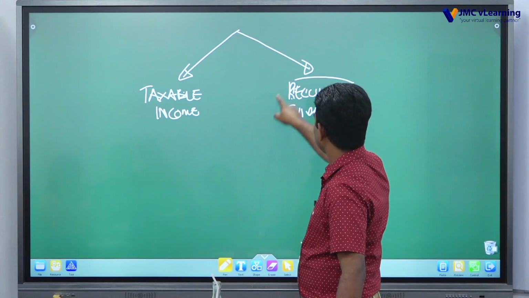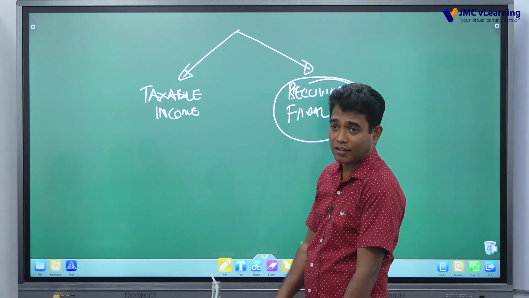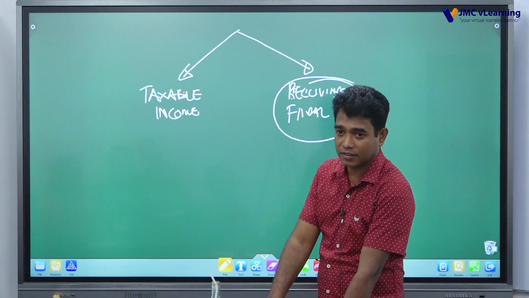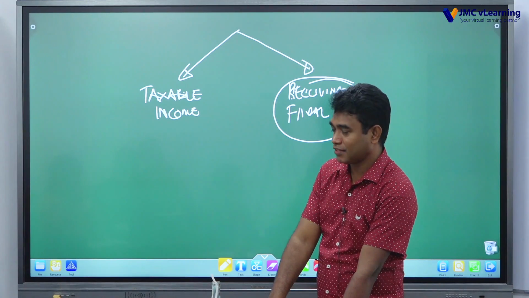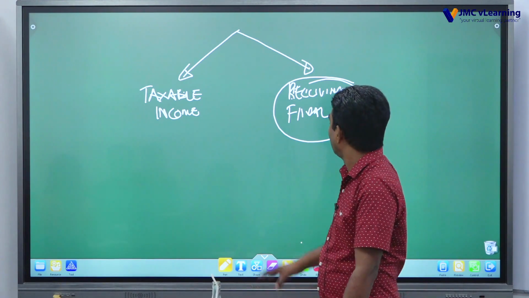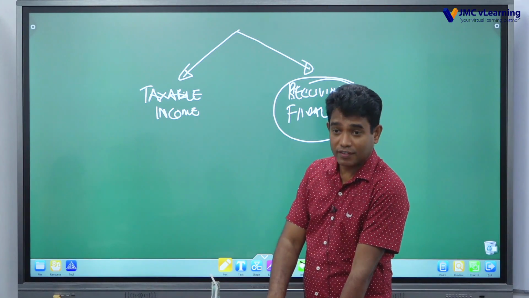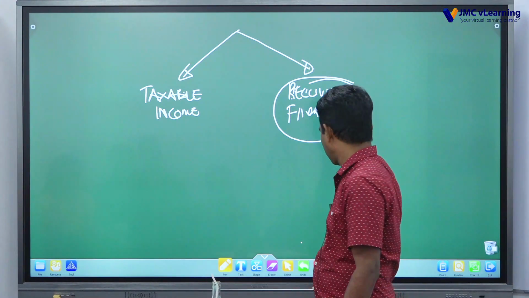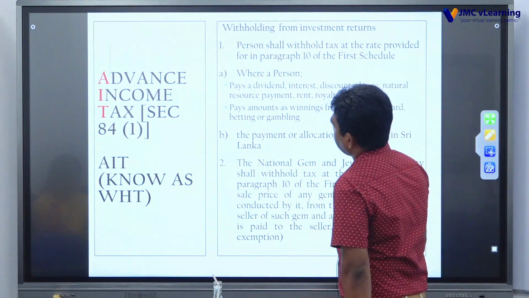So what we are discussing here is withholding tax. Under withholding tax, there are some withholding taxes recognized as final withholding. I mean, thereafter, no more tax. That is the maximum tax in Sri Lanka, right? So for withholding tax, there should be a source in Sri Lanka, right? That's mentioned, right?